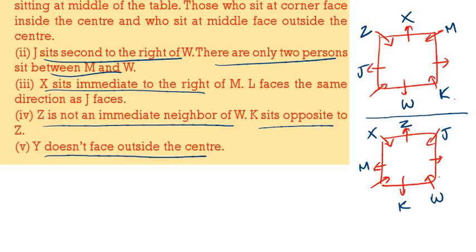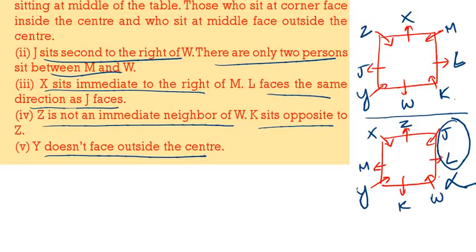Then Y does not face outside. That means Y is facing inside. Here also Y is facing inside. L faces the same direction as J. L faces the same direction as J faces. So here L will come. But here L will come. J and L, they are opposite faces. So this is wrong and this one is correct. So the first one is correct, the second one is wrong.